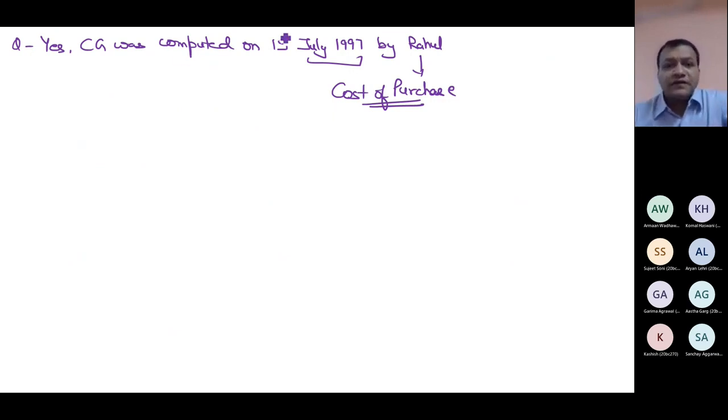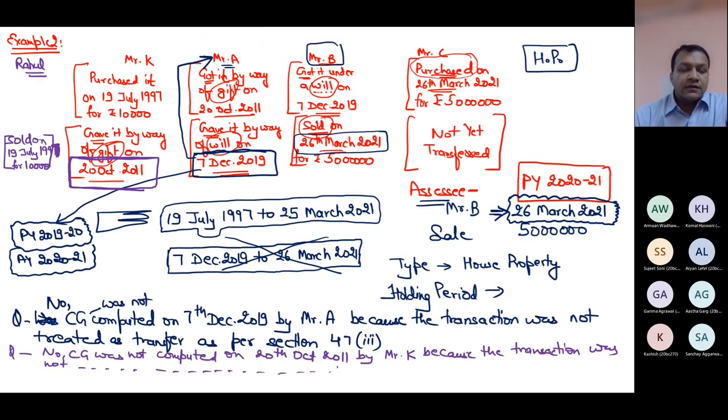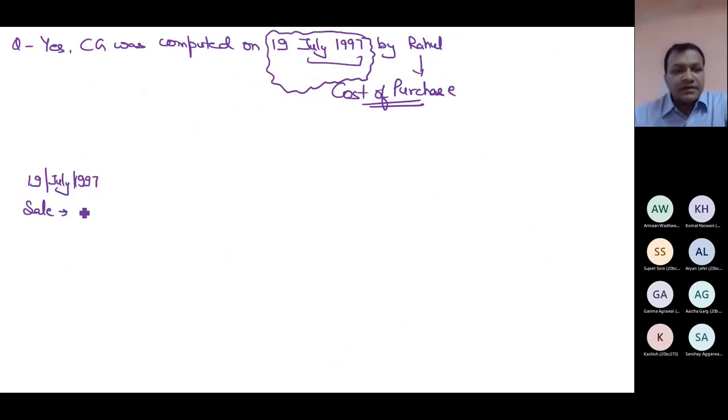But after this date, the income tax department never got the tax on this property. From 19th July 97, what happened? At that time, the department got the capital gain, assuming the sale was 10,000.